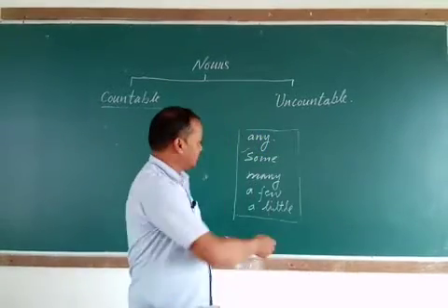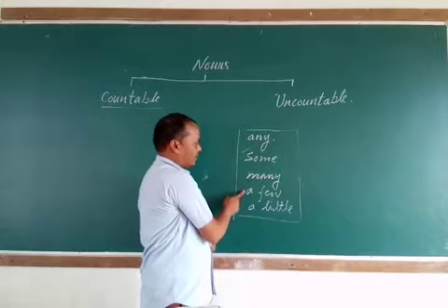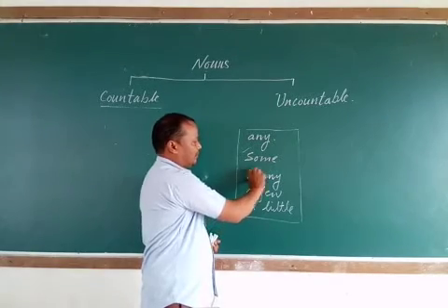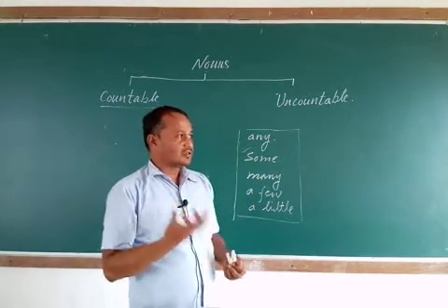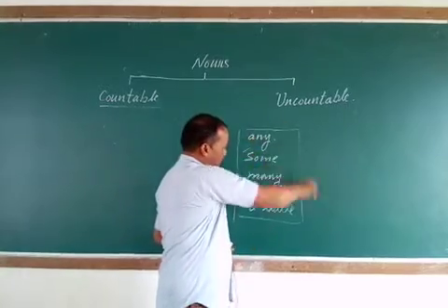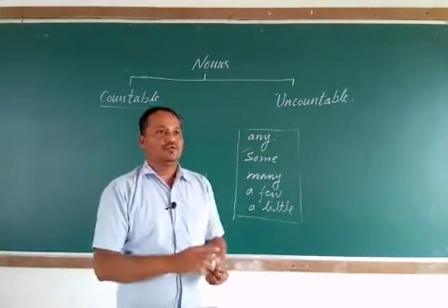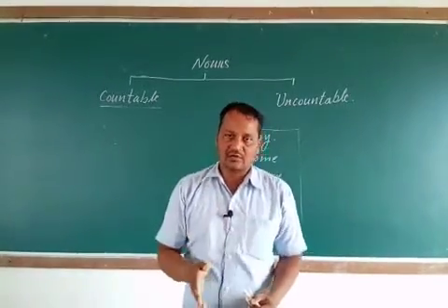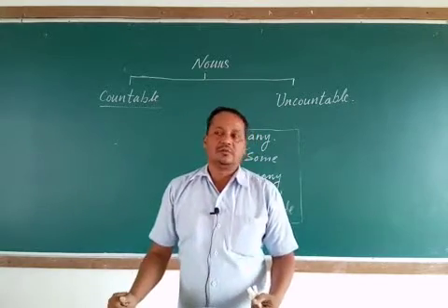To understand how to use these words, some, a few, many, correctly, we have to know whether the noun is countable or uncountable.